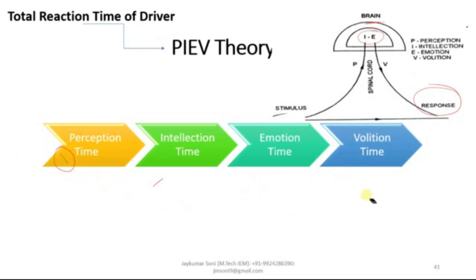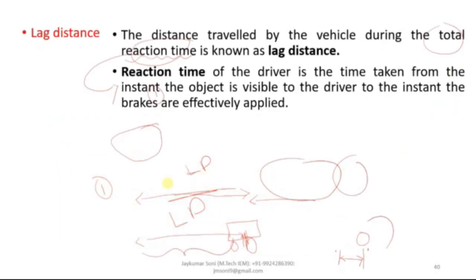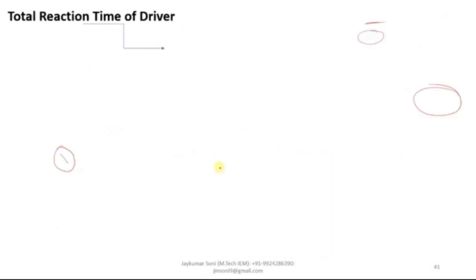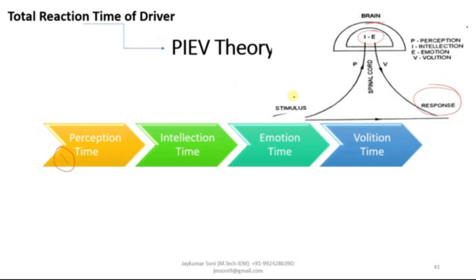Perception time is the amount of time required for the sensation received by the eyes or ears to be transmitted to the brain. Means whenever you come to know that there is an obstruction placed over here, the eyes or ears, which are known as the sensory organs, will send the sensation to the brain that this kind of obstruction is placed on the road.